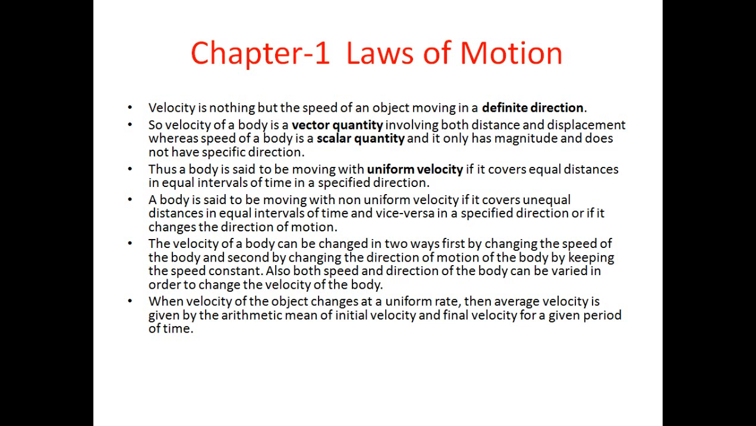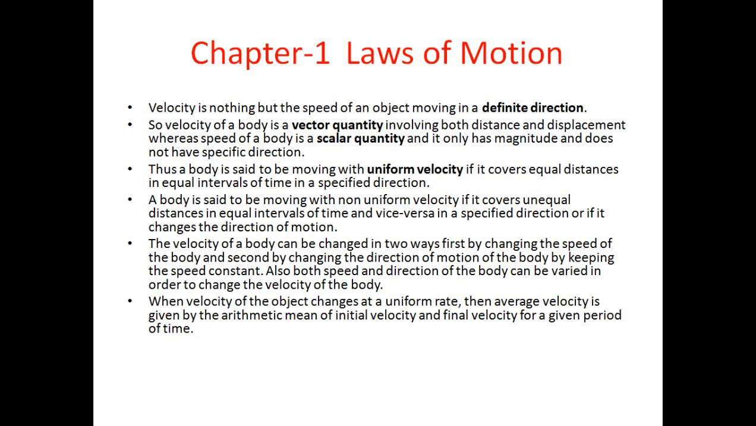Now, velocity of a body is considered a vector quantity involving both distance and displacement, whereas the speed of a body is a scalar quantity. It has only magnitude and does not have a specific direction. We already discussed why velocity is considered a vector quantity, because it has magnitude as well as a definite direction. Now, a body is said to be moving with uniform velocity if it covers equal distances in equal intervals of time in a specified direction. Always a specified direction will come here because we are talking about velocity.